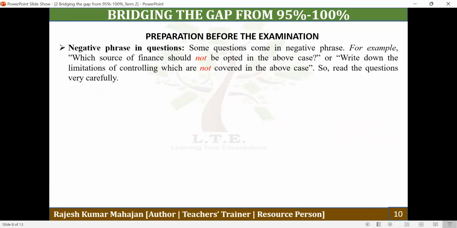Then we have negative phrasing questions. You should read the question very carefully. Sometimes there is a "note what" in the question, and if you do not pay attention to the question, then you may write the answer wrong, and this way you may lose the marks.